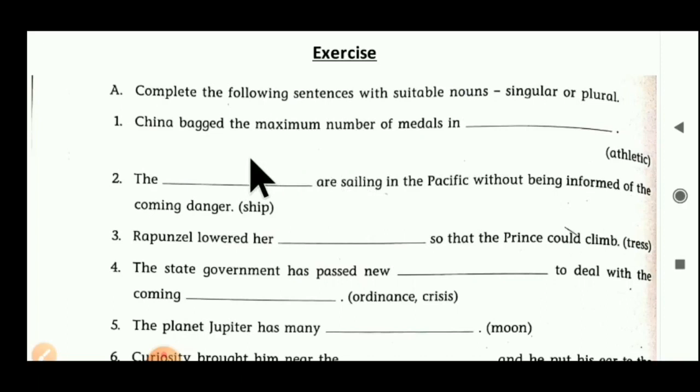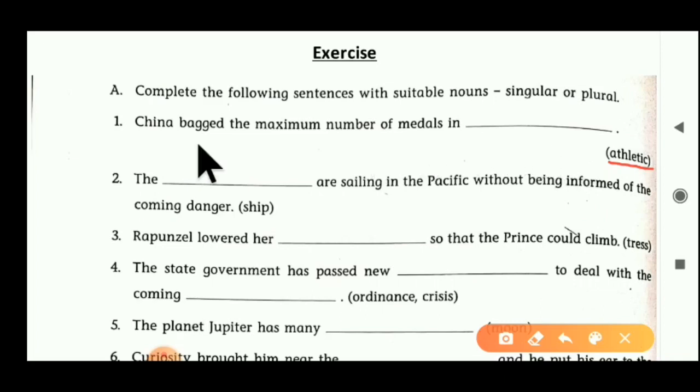First one is given here, let's read. China baked the maximum number of medals in blanks. Here the word athletic is given. Athletic is a noun. Here we have to put a singular or plural form of that athletic.